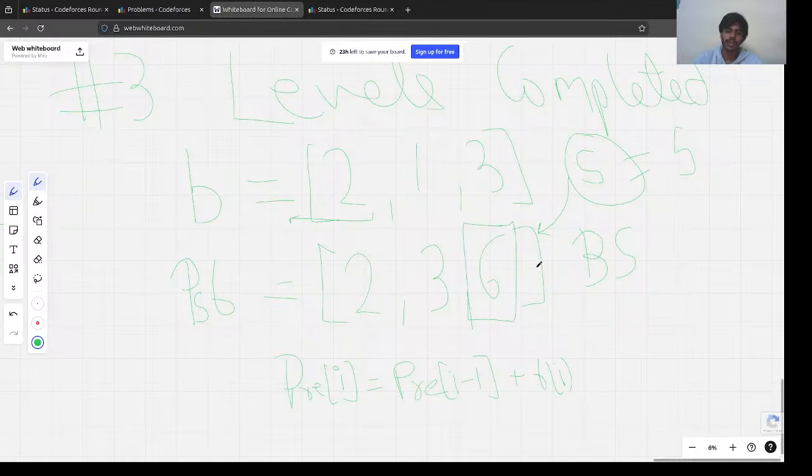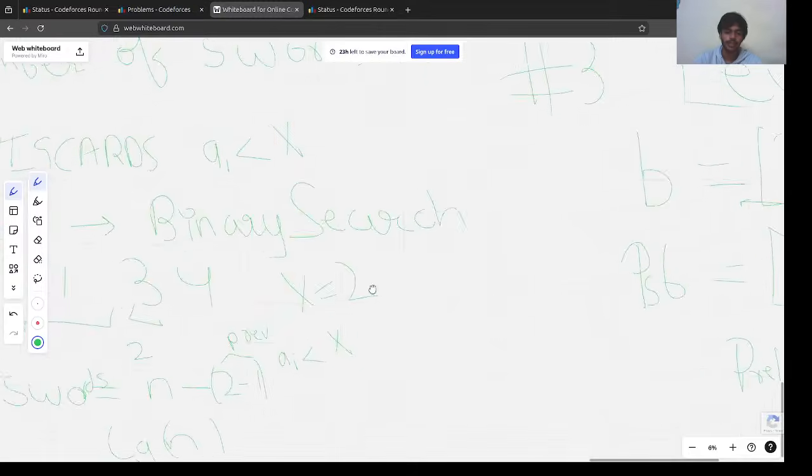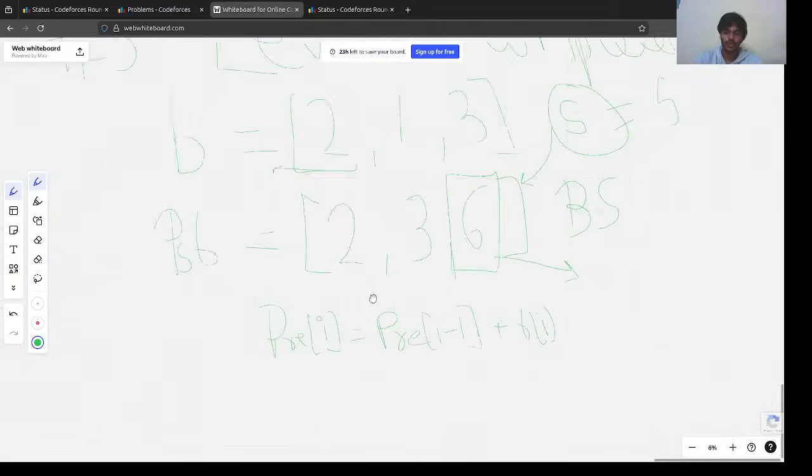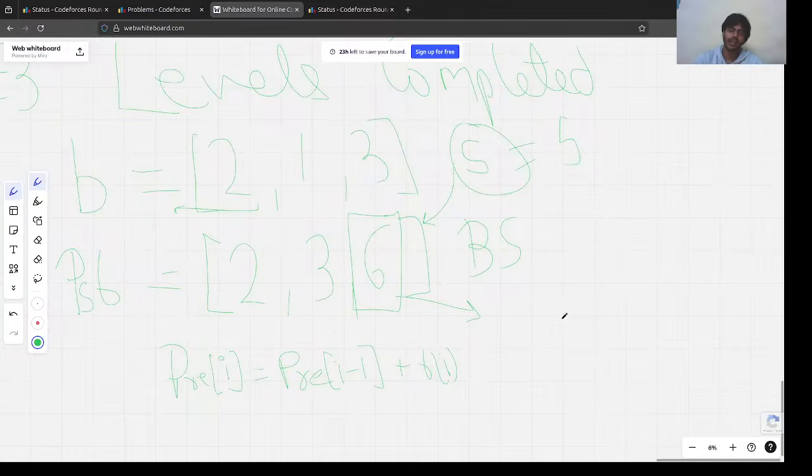So which is this element. And using the same thing we used here, we could basically get how many levels we completed. The levels completed would be the index. The index here is 3, minus 1. Index minus 1.